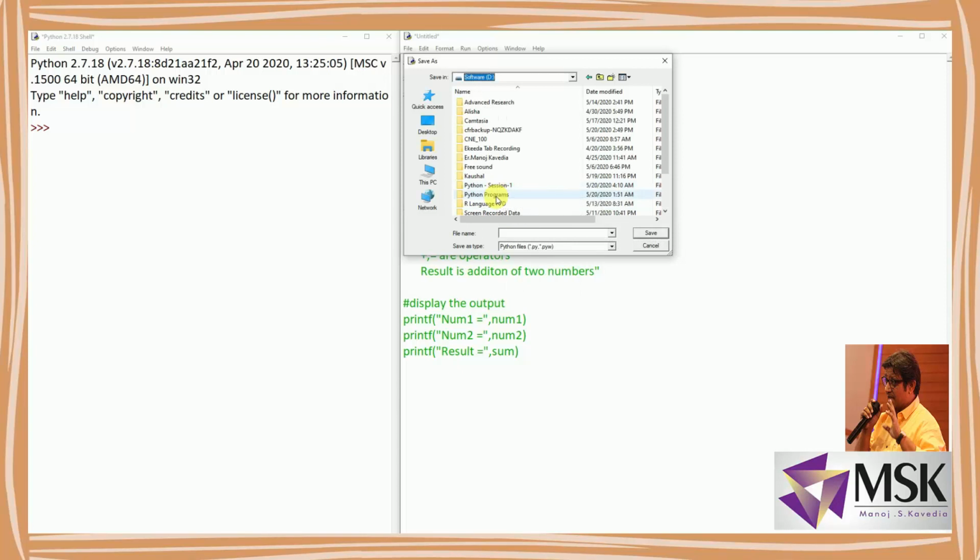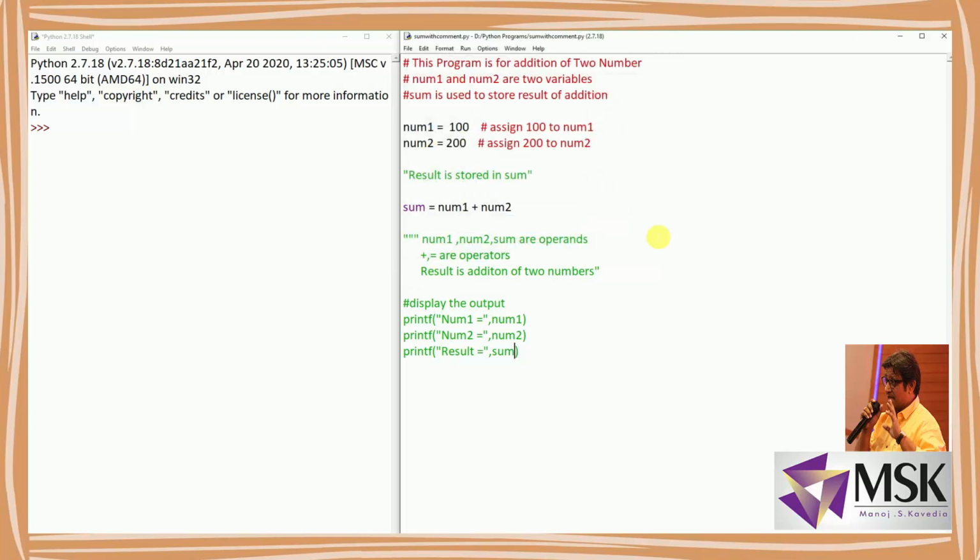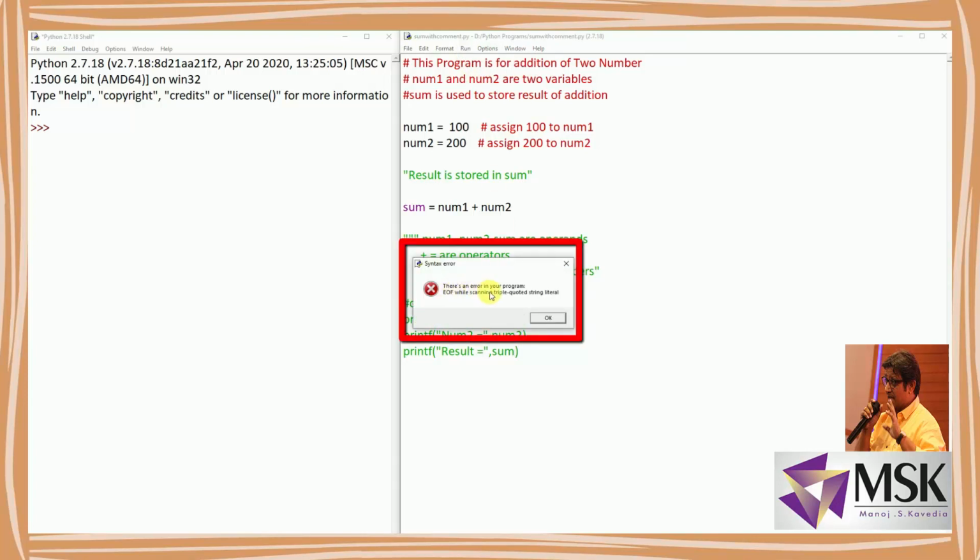Now I'll store this in my programs folder, and I've already told you, always keep your software and the program in different folders. So it is always recommended. Here I am giving the name as, let's say, sum with comment, and no need to give an extension. The editor will automatically give an extension. You can see here the extension can be .py or .pyw. Fine, I'm saving this. Now I'll go to run and say run the module.